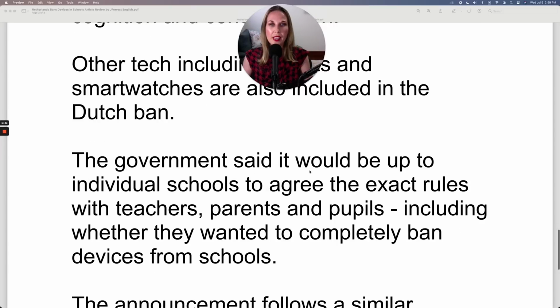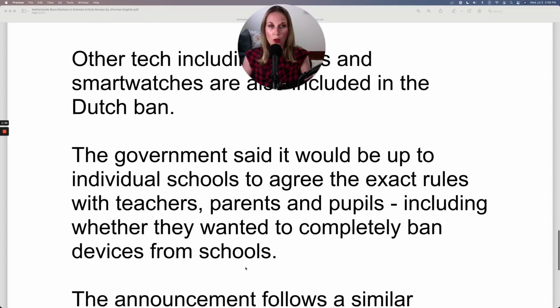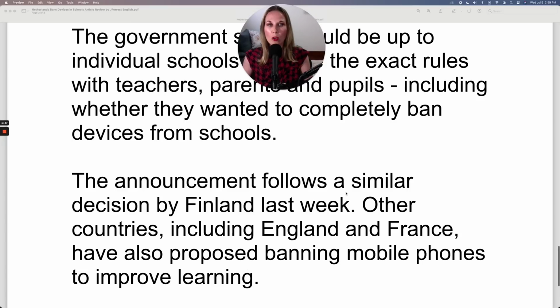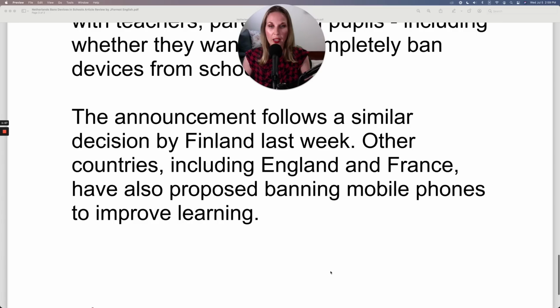The government said it would be up to individual schools to agree the exact rules with teachers, parents, and pupils, including whether they wanted to completely ban devices from schools. The announcement follows a similar decision by Finland last week. Other countries, including England and France, have also proposed banning mobile phones to improve learning.